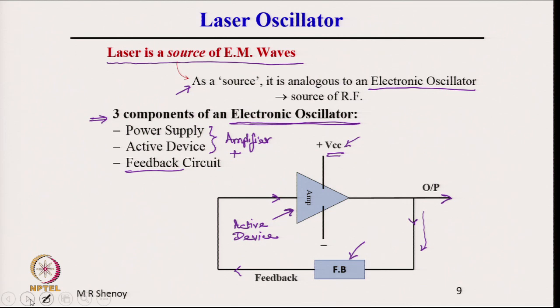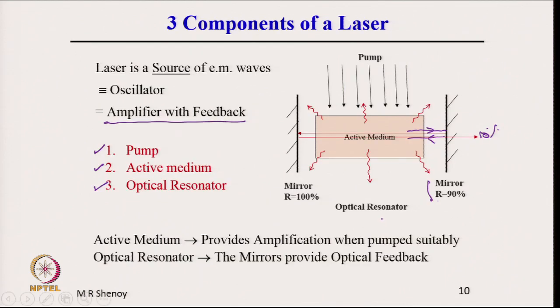So, this is the same thing which is happening in the case of a laser. So, the two mirrors forming an optical resonator, we will discuss optical resonators in detail, act like a feedback circuit, and the active medium, when pumped appropriately, what is this active medium and what is this pump, we will see in detail, forms an optical amplifier.